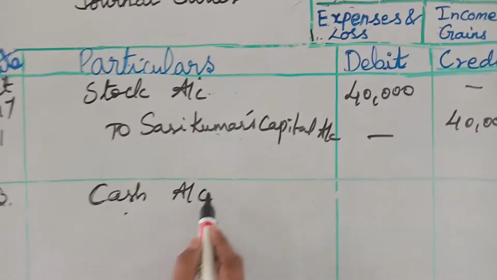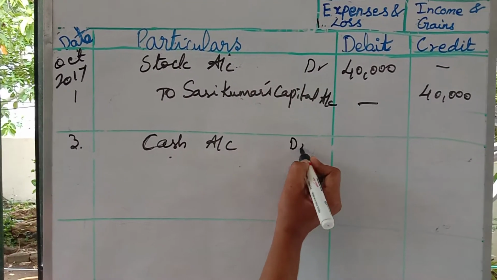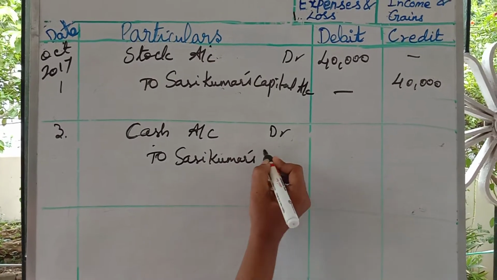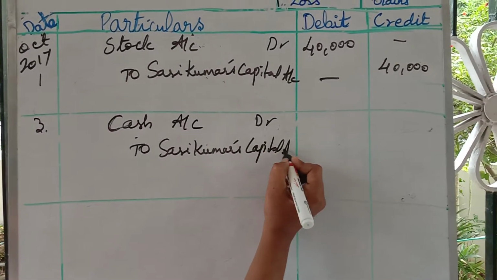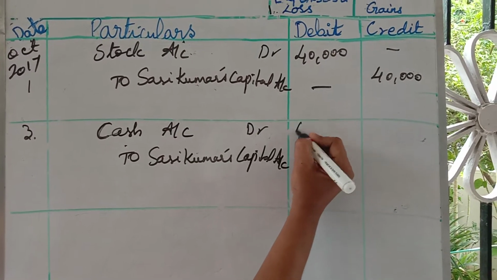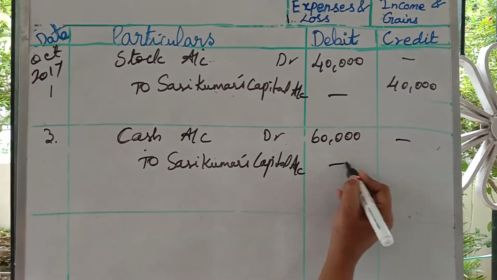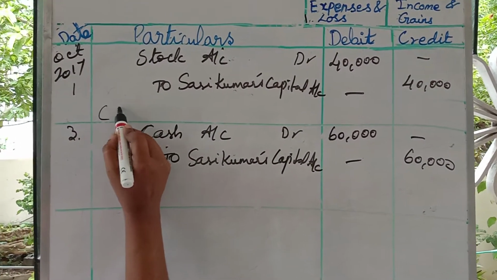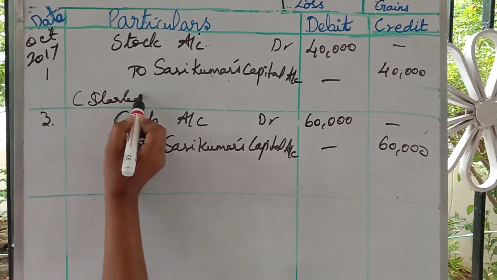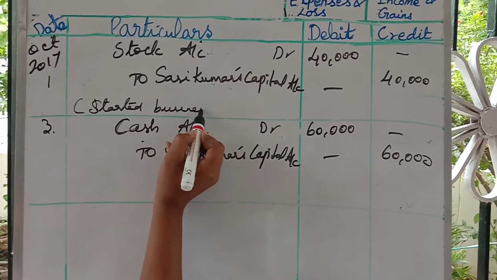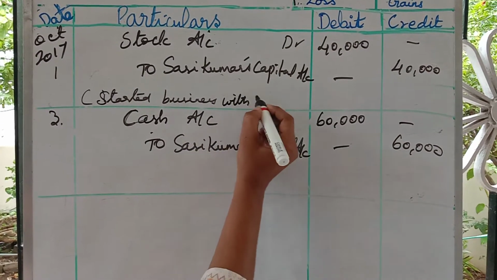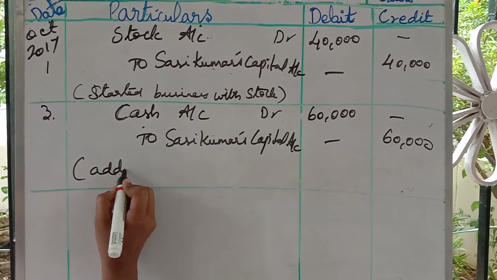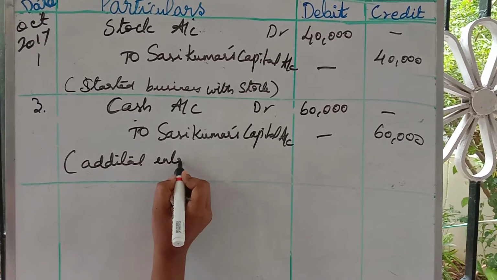So I am writing cash account, here also debtor to Sasi Kumar's capital account. How much? 60,000. Here 60,000. So you can write the comments here: introduced, started business with stock. You can write as comments here: additional capital introduced. You can write.